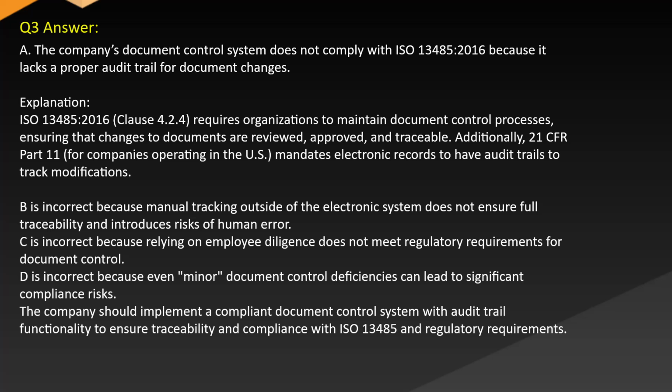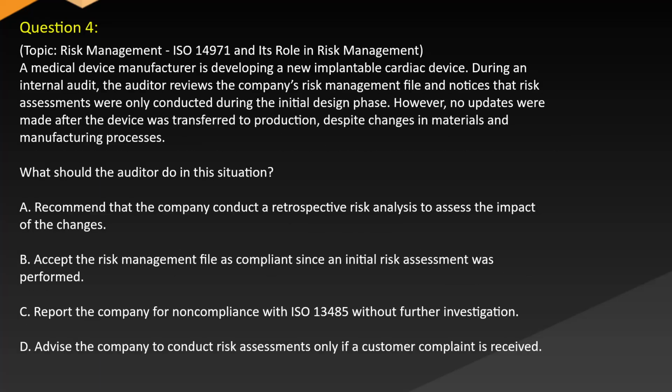D is incorrect because even minor document control deficiencies can lead to significant compliance risks. The company should implement a compliant document control system with audit trail functionality to ensure traceability and compliance with ISO 13485 and regulatory requirements.